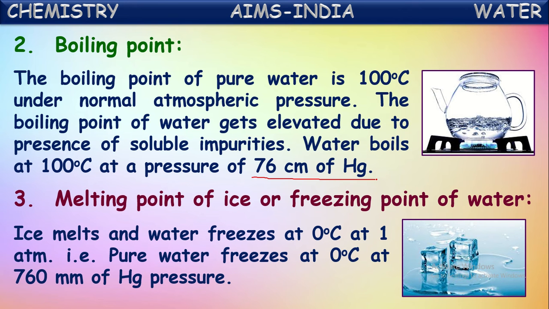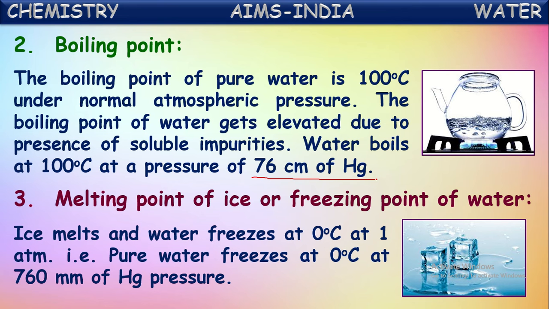Or if you take water and start cooling it, after coming to 0 degrees Celsius, it starts converting into ice form. That is the freezing point. So the melting point or freezing point of water is 0 degrees Celsius. Ice melts and water freezes at 0 degrees Celsius at normal atmospheric pressure, that is 1 atmosphere pressure.